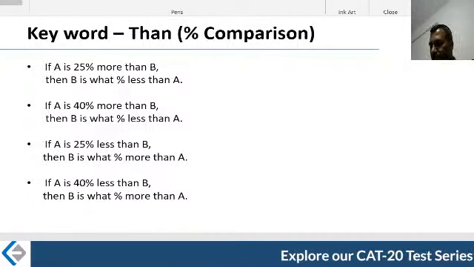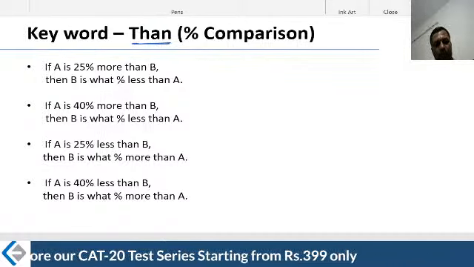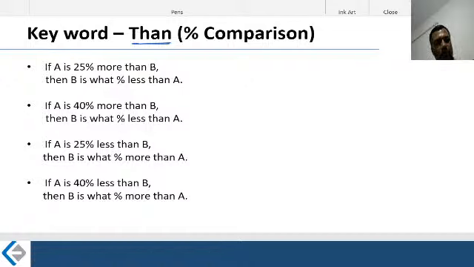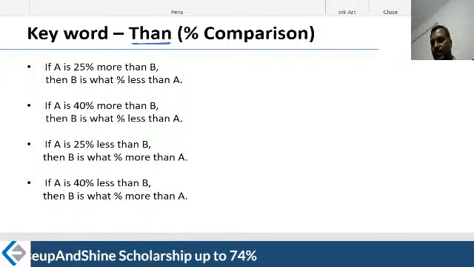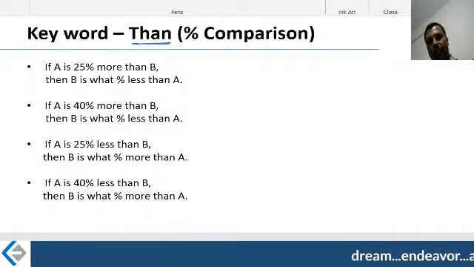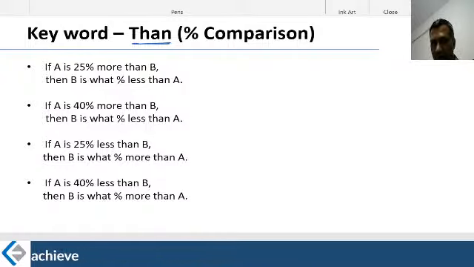If A is 25% more than B, now it's the importance of the keyword than. In my first lecture, I briefed you about the importance of the keyword of from the percentage perspective. Of had its importance even in BODMAS. While writing BODMAS, B stands for various types of brackets, O stands for of. Similarly, there I talked about the importance of than. That's a direct comparison of two numbers. The value that comes immediately after than should come in the denominator.